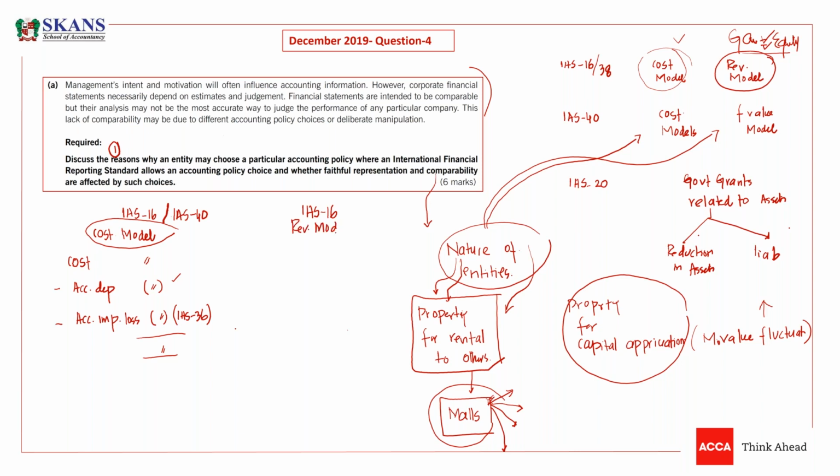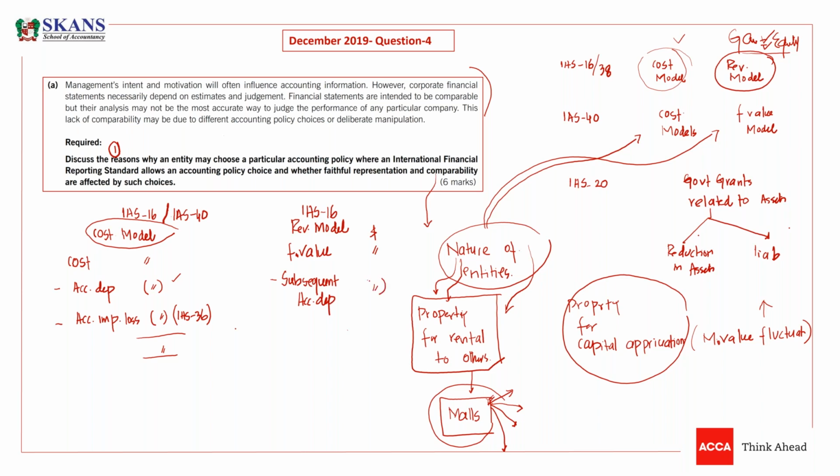Guys, under the revaluation model, you carry the assets at fair value. Now just tell me, which standard will help you to calculate this fair value? Then, guys, you deduct the subsequent accumulated depreciation.